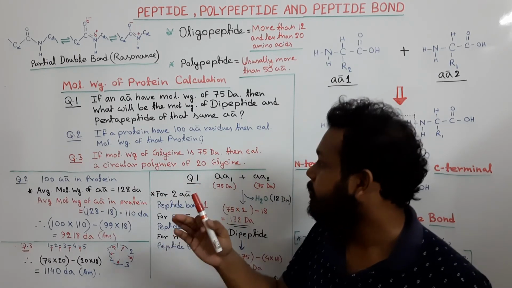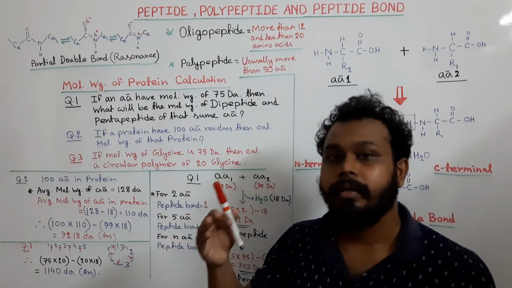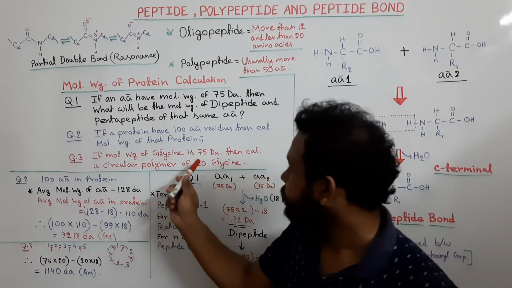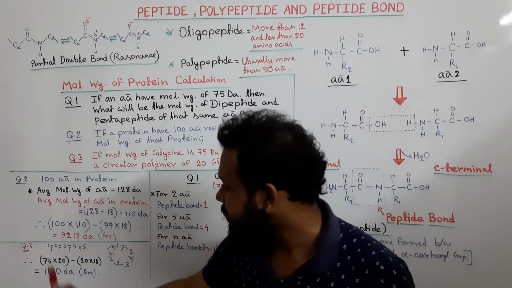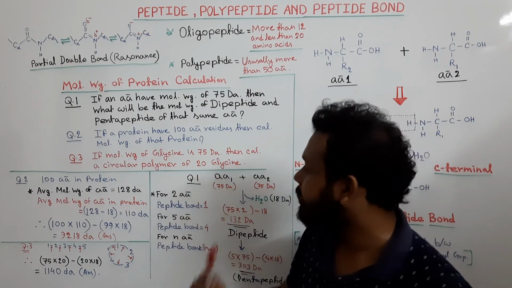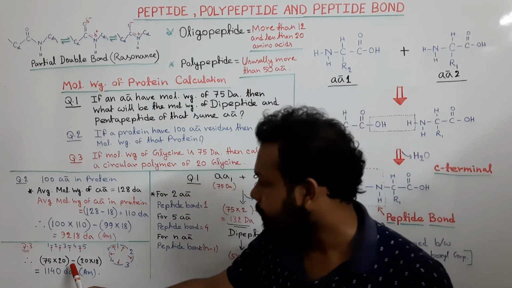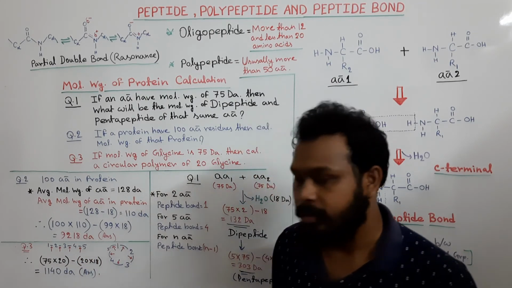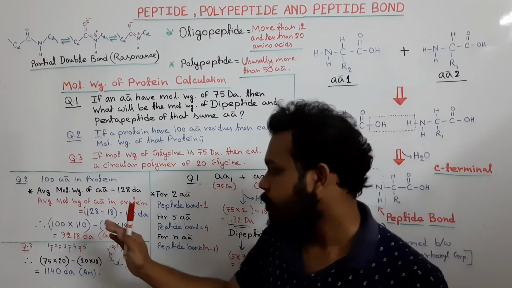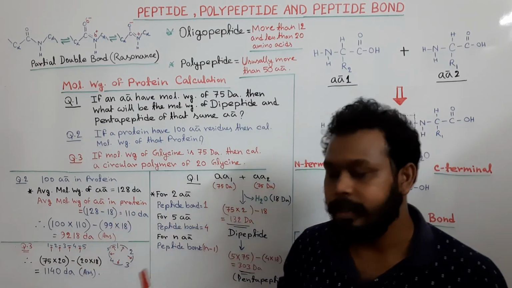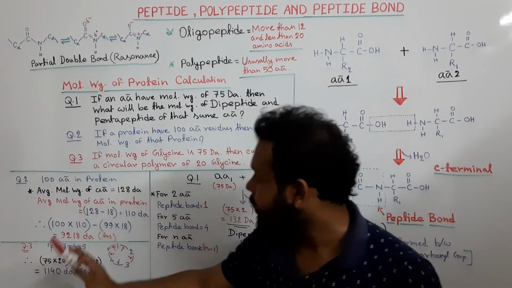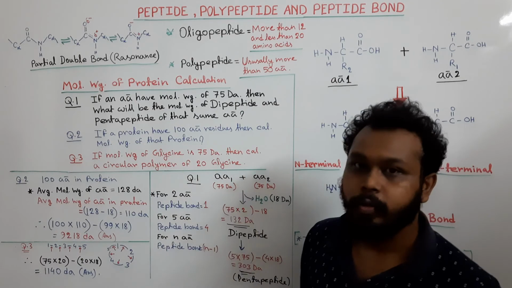And we have to release 20 water molecules. So here 20 into 75, because 75 is the molecular weight of glycine and 20 glycines are there in total, and we have to subtract 20 into 18, because there are 20 peptide bonds, so 20 water molecules will be released. So this is the total molecular weight of a circular polymer containing 20 glycine.